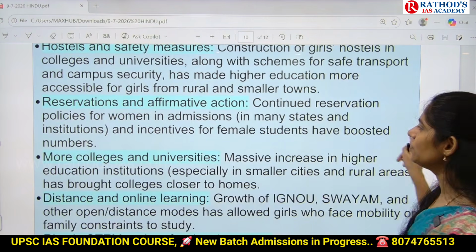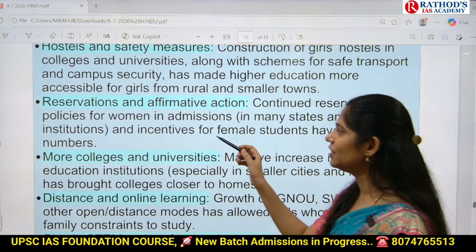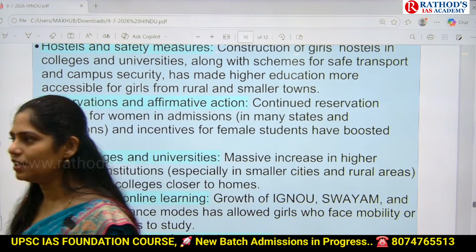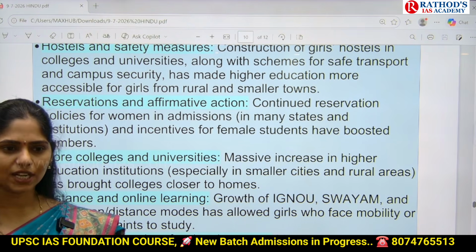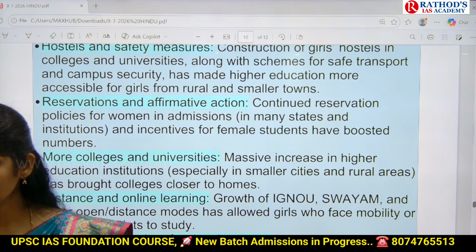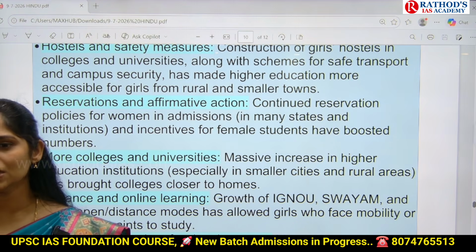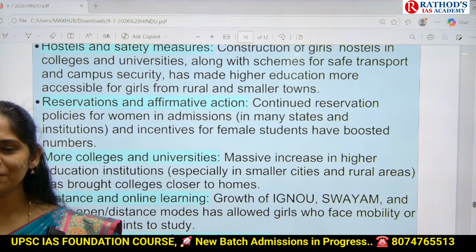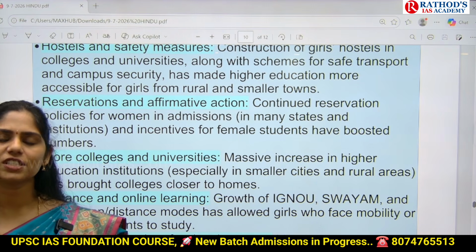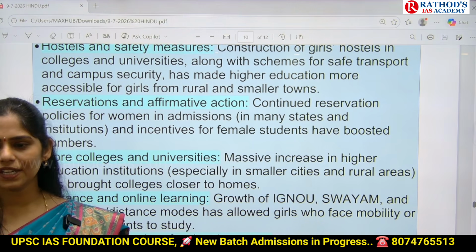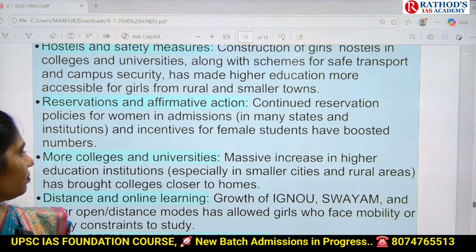And next one is reservations and affirmative actions, and your sir will be dealing with these reservations when he teaches fundamental rights in your polity. Fundamental rights not yet completed, no? Completed? No, right? So in the fundamental rights topic, especially in Article 15, you will come across lots of cases related to reservations, reservations in education, reservations in employment. There you will be learning about how the government is providing some affirmative action towards women.